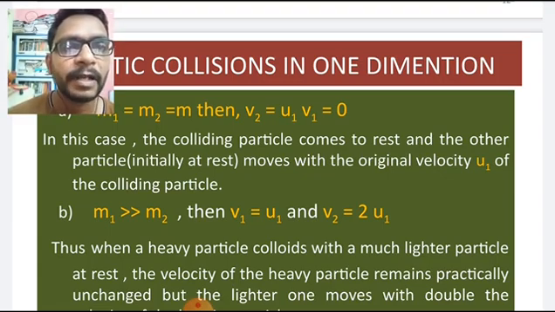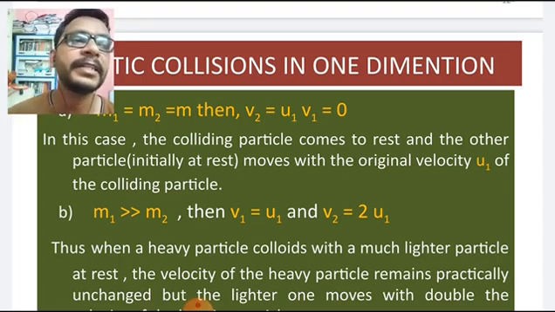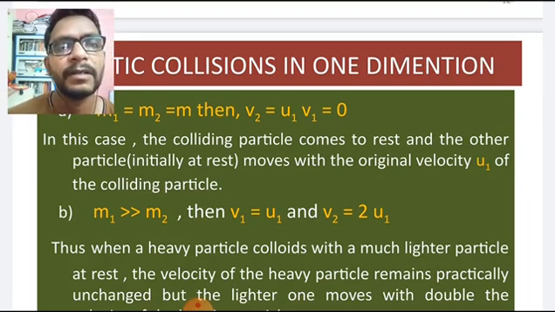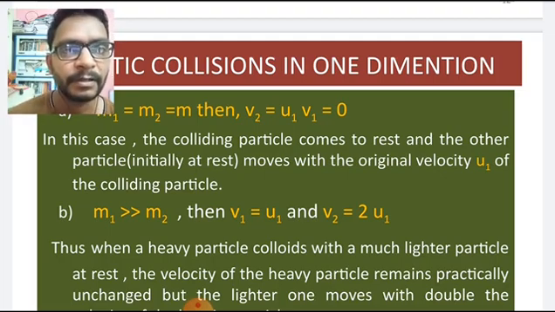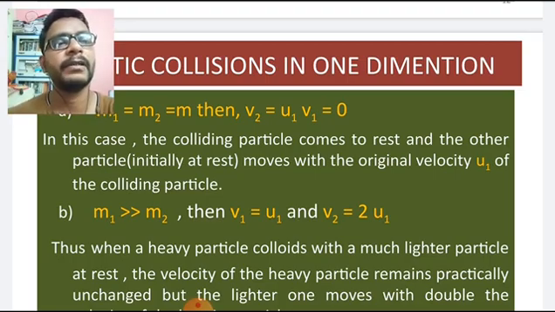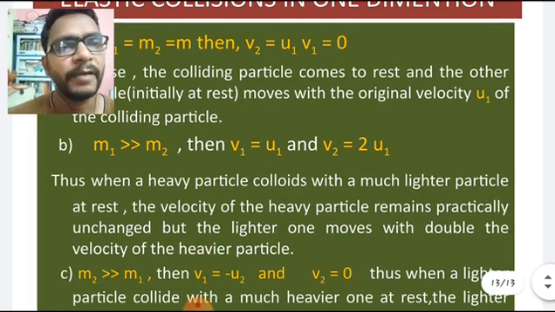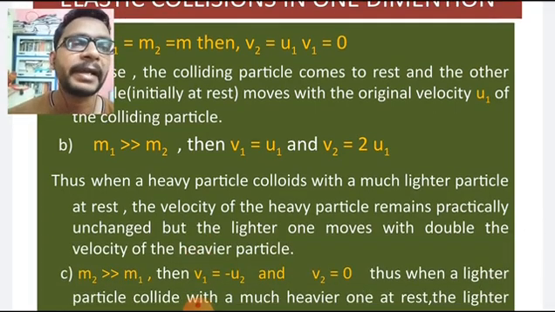When the first body's mass is greater and the second body is in rest position, there is no change in the velocity of the first body, but the second body gets double the velocity of the first body after the collision. Thus, when a heavy particle collides with a lighter particle at rest, the velocity of the heavy particle remains practically unchanged, but the lighter one moves with double the velocity of the heavier particle.